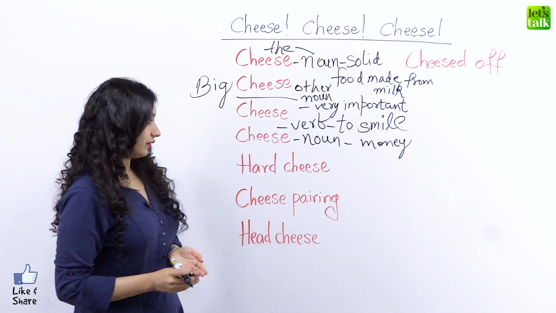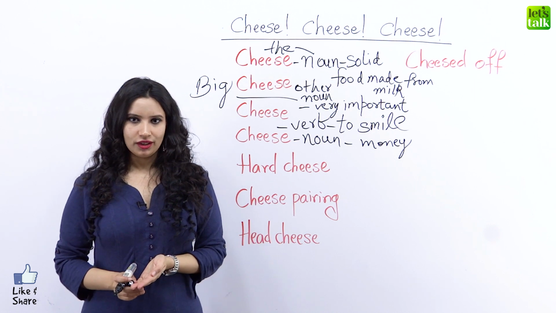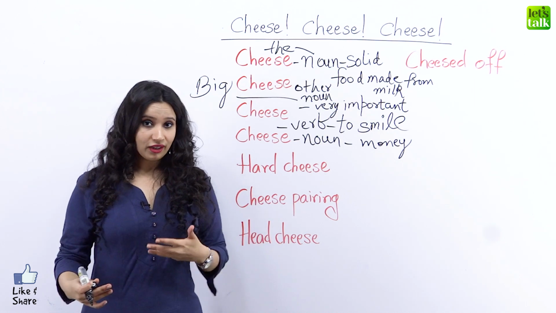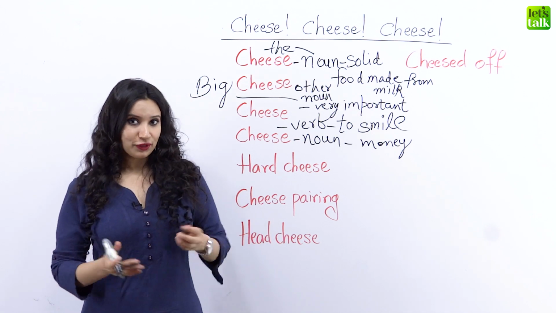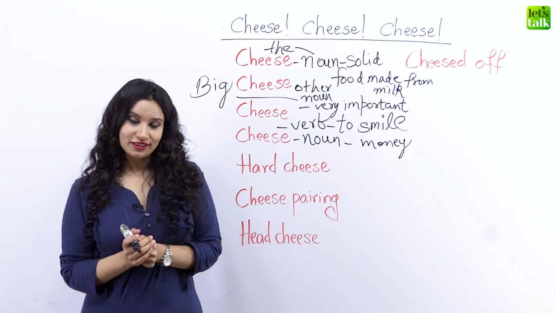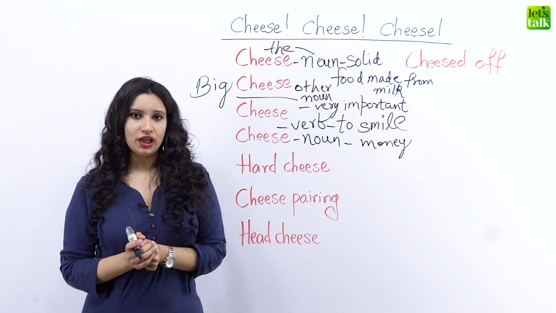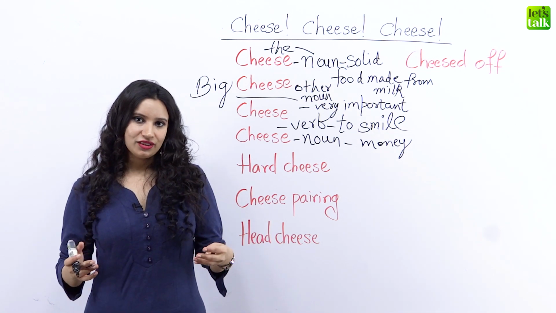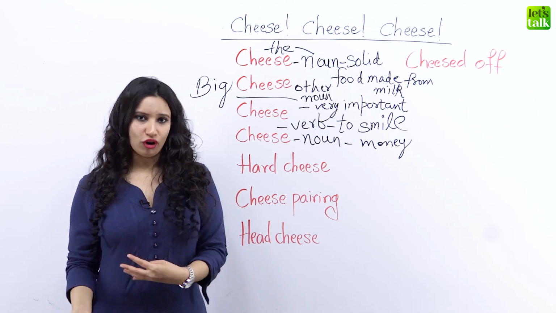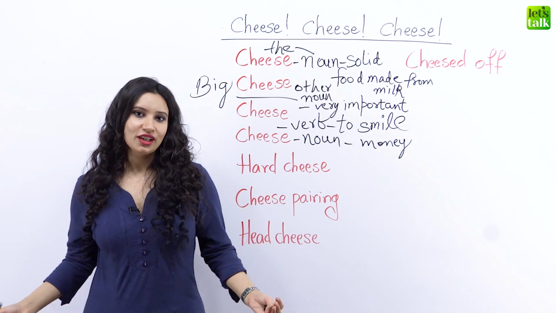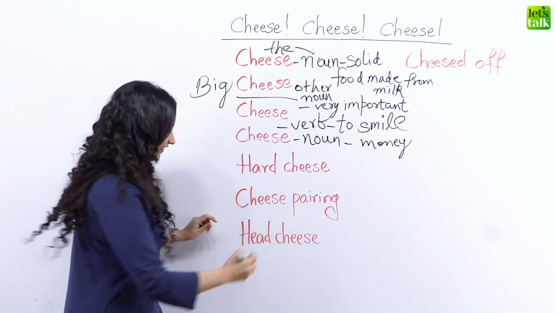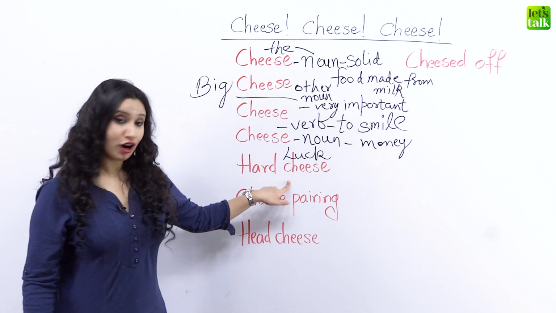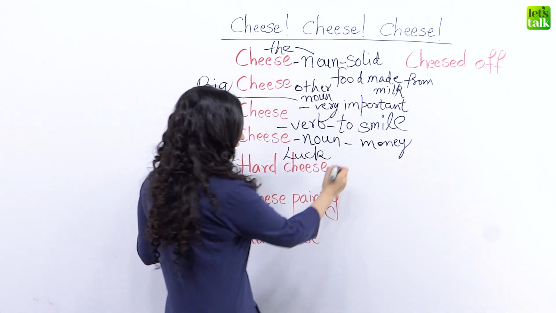So the first one of these is hard cheese. Have you ever heard any other word combining with hard? Think of it. Take a few seconds. She has a very dash. She has a very hard dash. So let's say that she always gets into something wrong. So she has a very hard luck. Yes, you got it right. So hard cheese could also mean hard luck or tough luck.